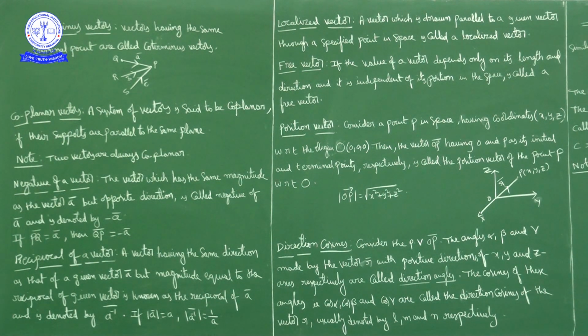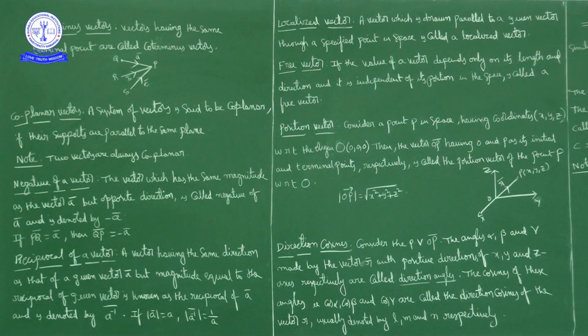Next definition, localized vector. A vector which is drawn parallel to a given vector through a specified point in space is called a localized vector. A vector is given, and parallel to that vector another vector is drawn through a specified point in space. Such vectors are called localized vectors.